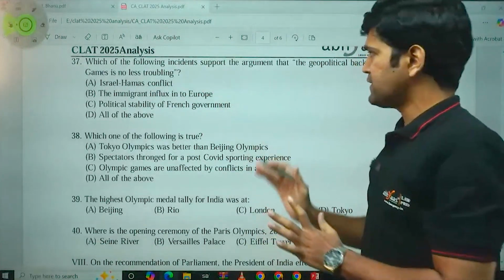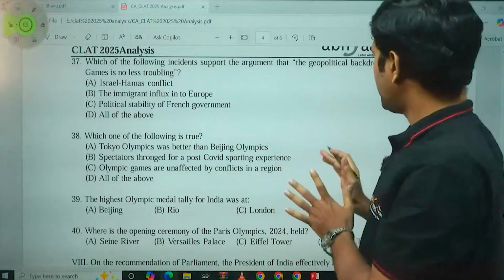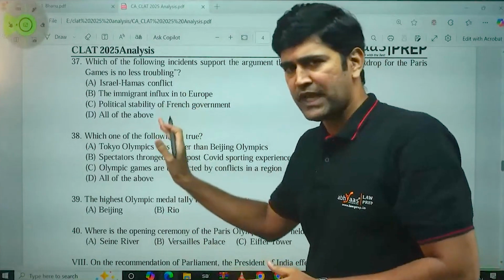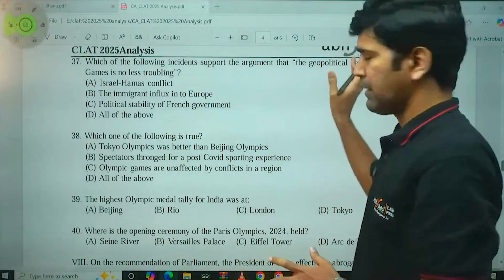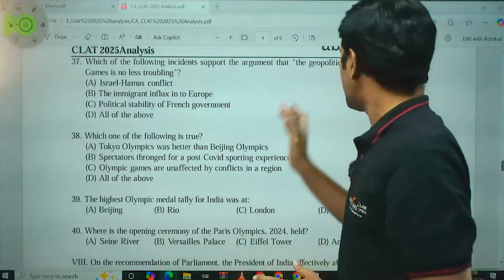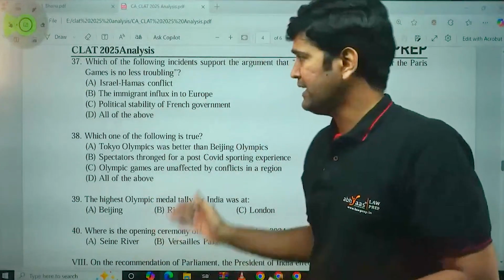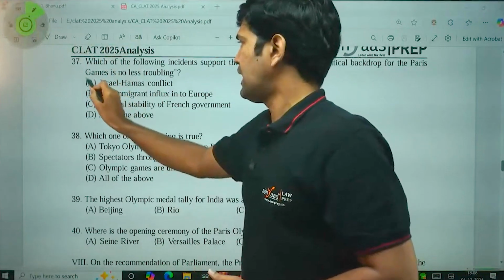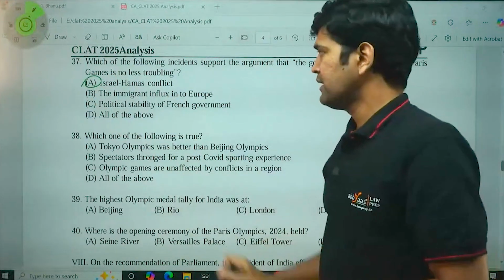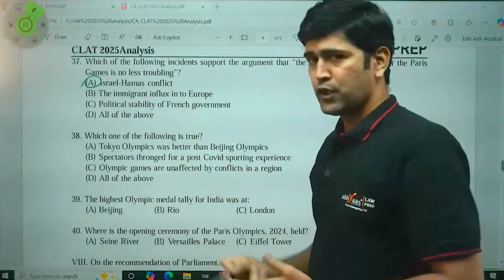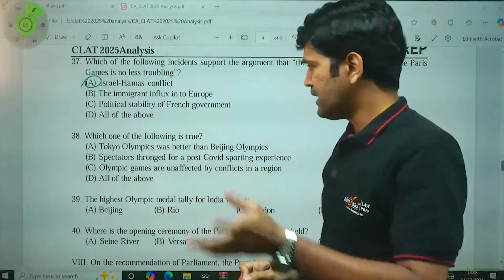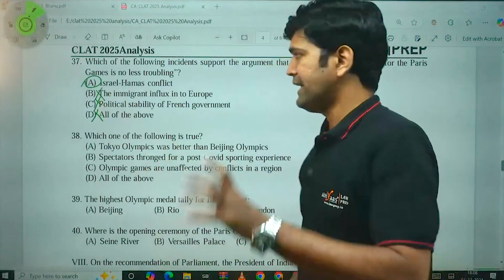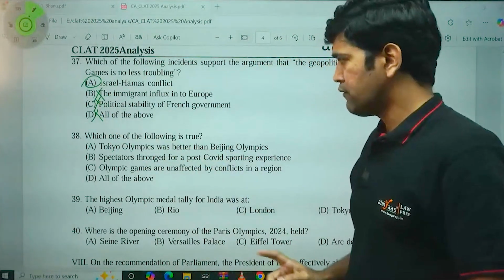Which of the following incidents support the argument that the geopolitical backdrop for the Paris Games is no less troubling? So again, they have mentioned this particular statement, the geopolitical backdrop for the Paris Games is no less troubling. It is in relation to Hamas and Israel conflict only. There is no mention of immigrant influx, no. There is no mention of political stability in French government, so it is not all of the above. It is not AB. It is only option A, Hamas and Israel conflict.